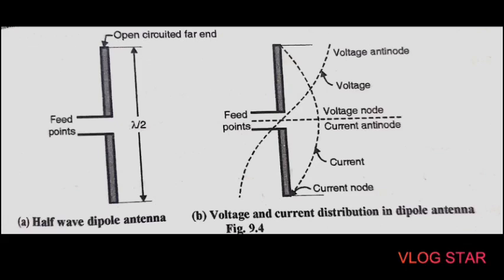So we can put this in a different way. A directional antenna is said to have a gain in a particular direction, and the definition of this antenna gain is given using the concept of directive gain. Directive gain is defined in a particular direction.